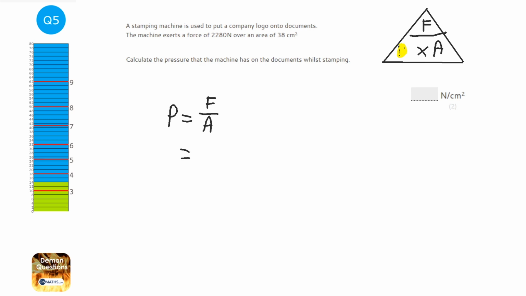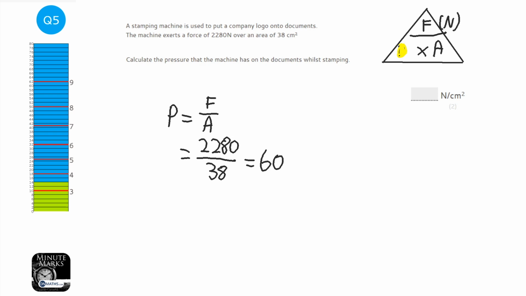And it says that the force is 2280 newtons, and the area is 38. So we get our calculator out, 2280 divided by 38, and I get the answer of 60. Now the units, because force is in newtons, and because area is either in meters squared or centimetres squared normally, then the units are newtons per centimetre squared. So it's 60 newtons per centimetre squared. Don't forget, it could be meters squared, newtons per metre squared, and that's absolutely fine for pressure.